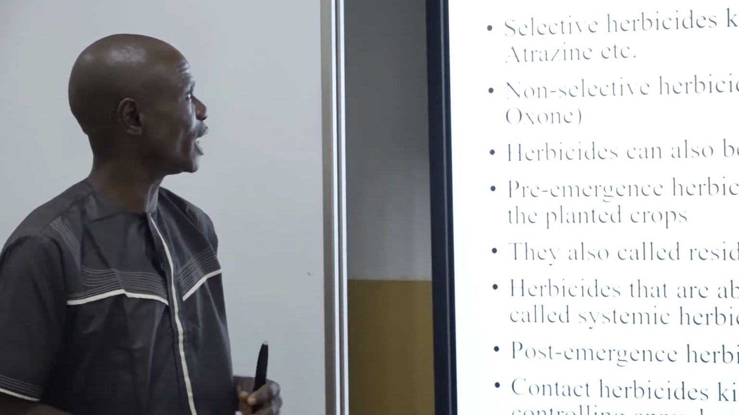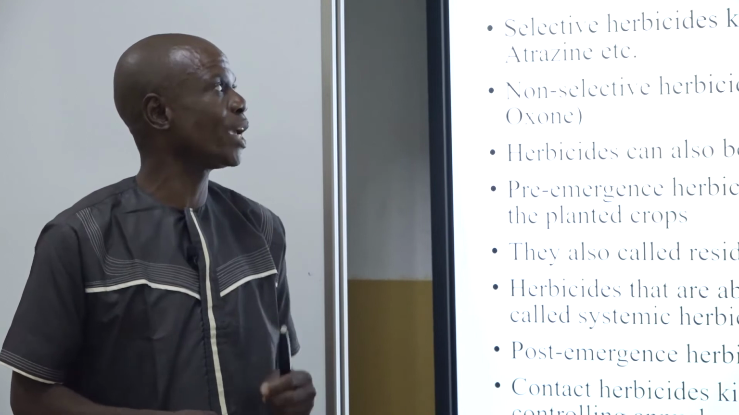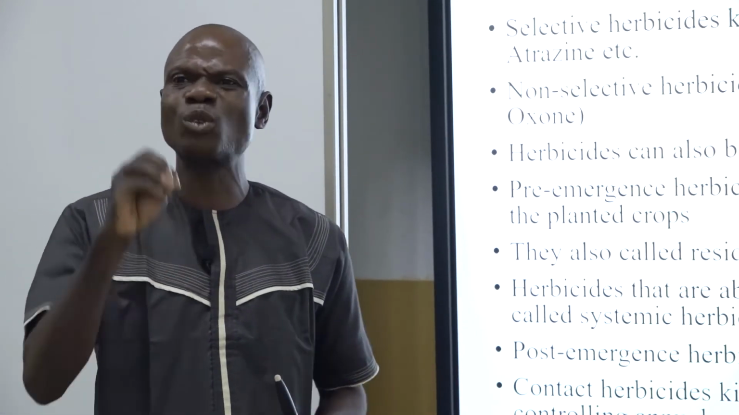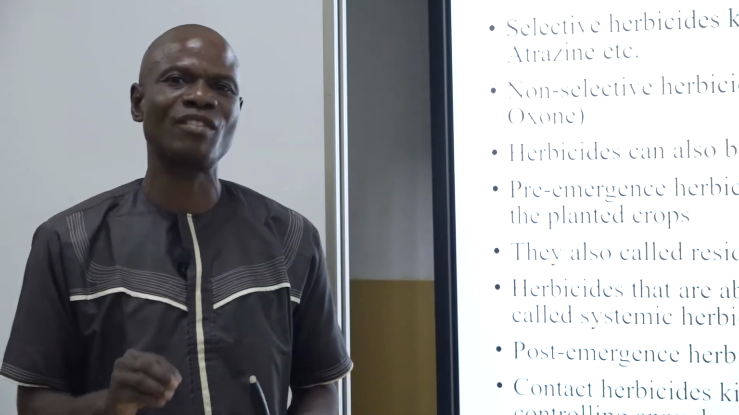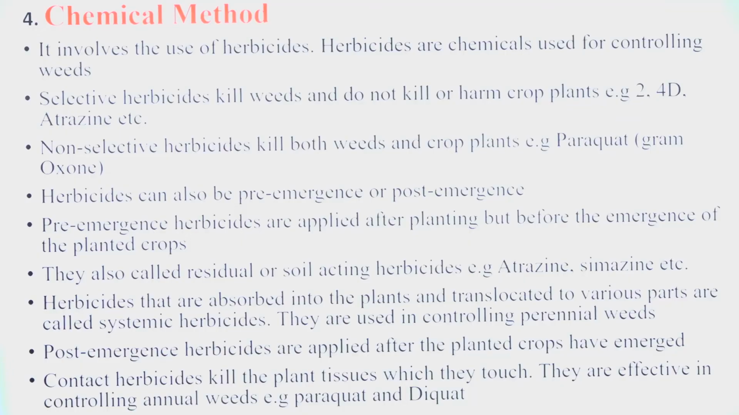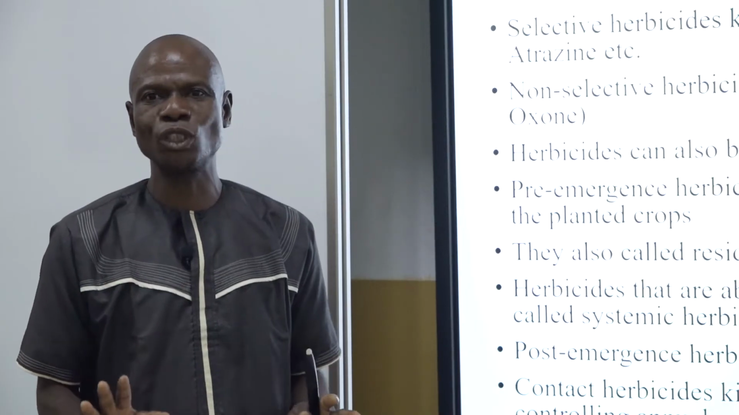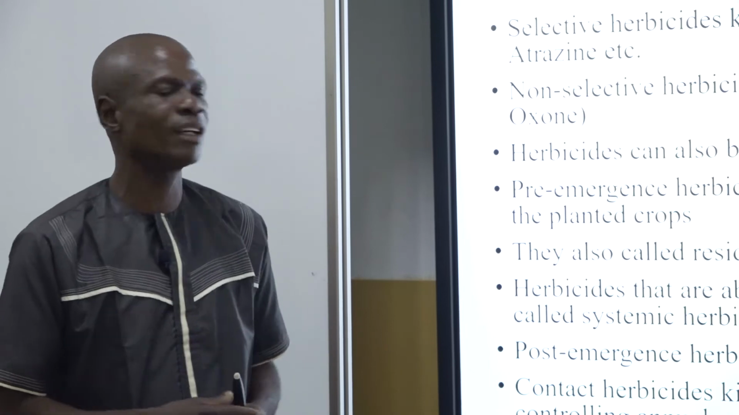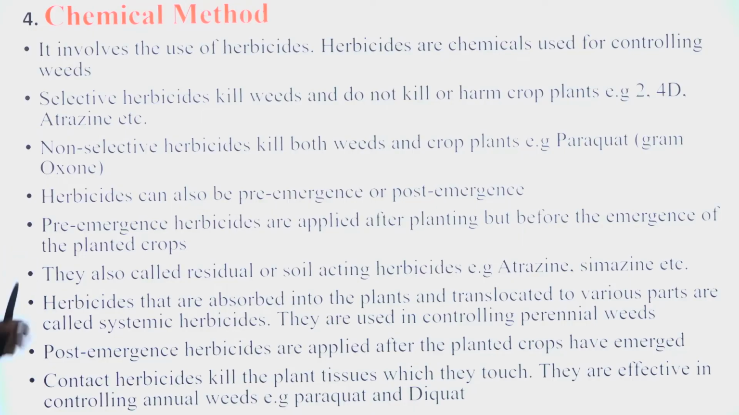That's why point 2 says selective herbicides kill weeds and do not cause harm to the crops you have cultivated in that farm. The example is 2,4-D. 2,4-D can only kill broadleaves, but if you apply it on cereals, it is not going to destroy the cereals. It only kills broadleaves because it's a selective herbicide. Then atrazine is one of them.